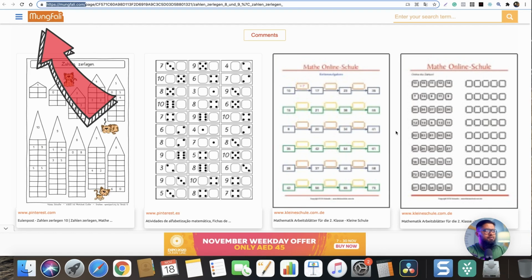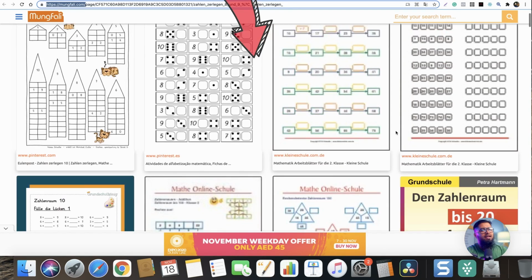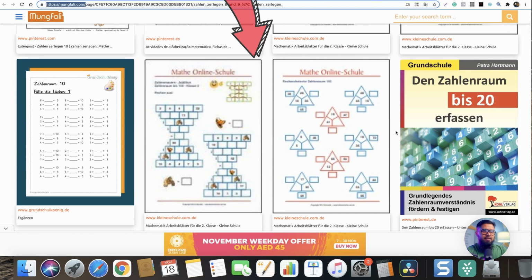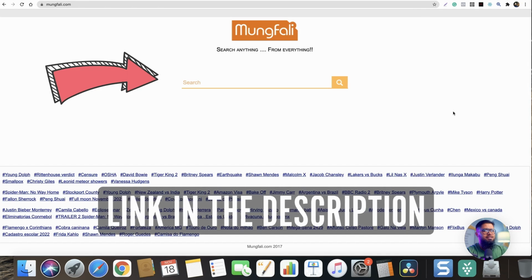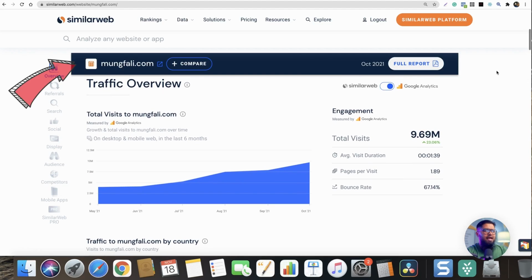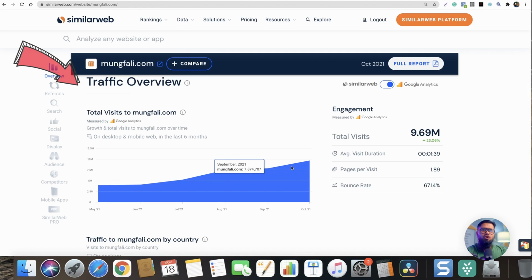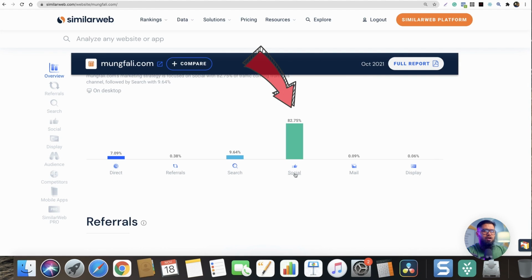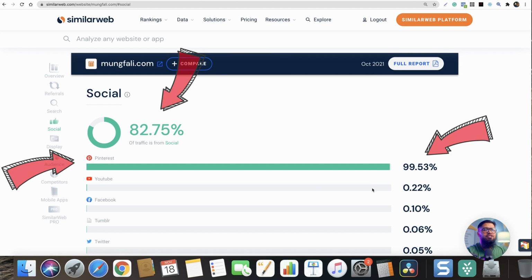This is a website called mungfali.com. It's really just a search engine. People use this to search things, and mungfali.com has 9.69 million monthly visitors. Super awesome, right? But what's more exciting is that the traffic is growing, and 82% traffic is from social sites, and 99% of this social traffic is from Pinterest.